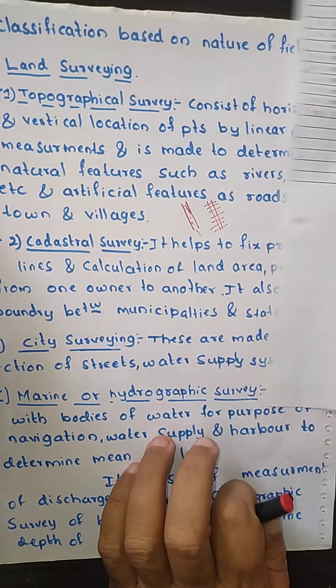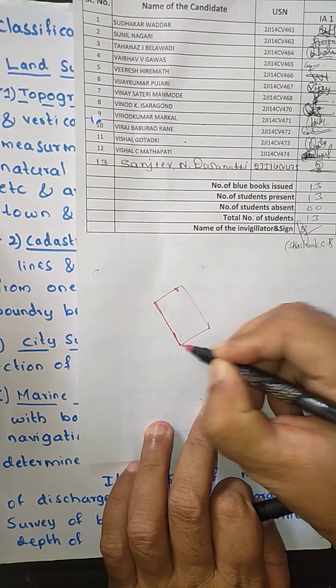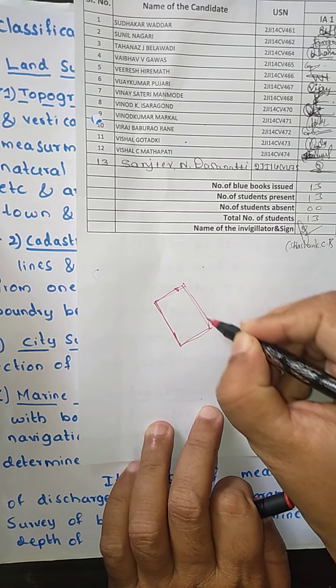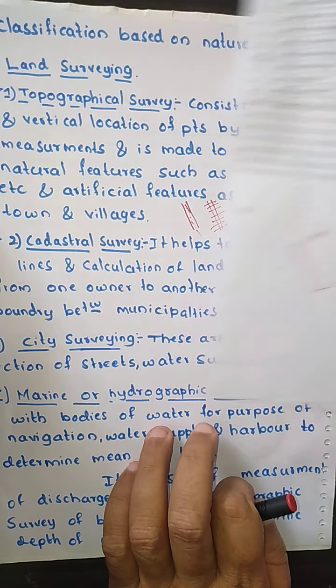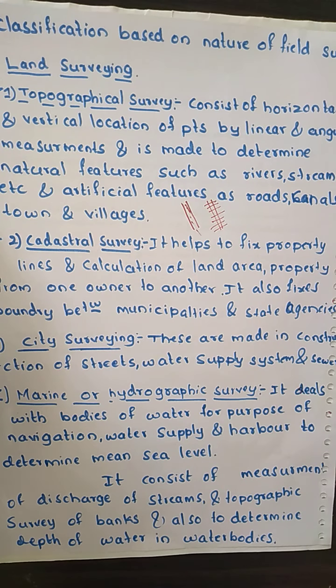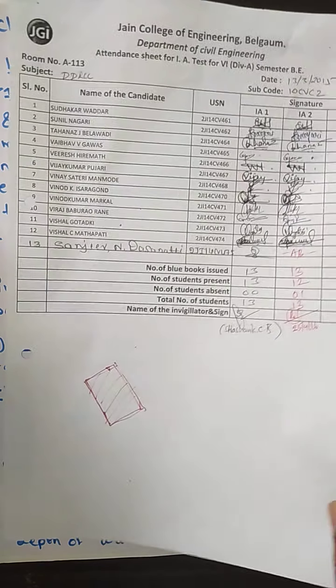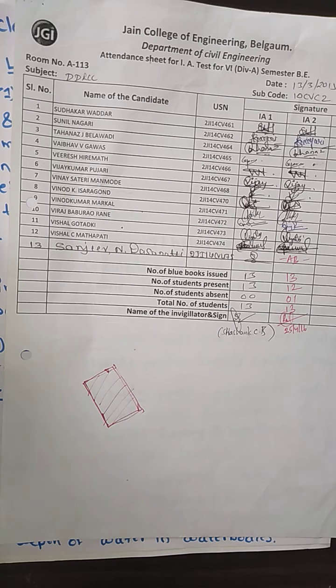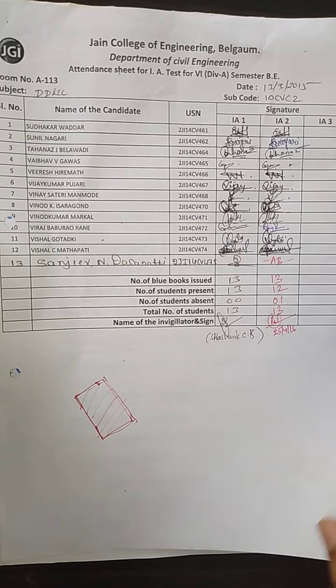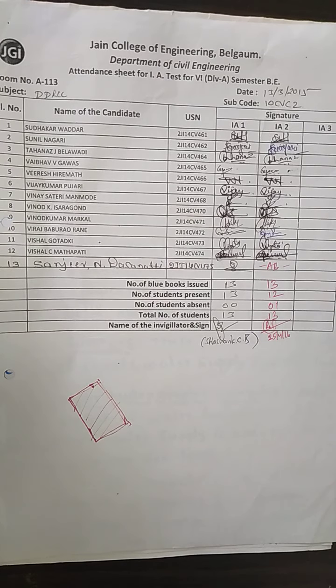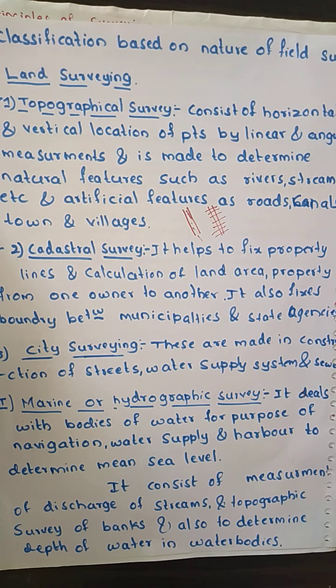It will fix the boundaries of the property and determine how much the area is, and it also fixes the boundaries of municipalities and state agencies. Your municipality limits and so on, you know better; it fixes those boundaries.